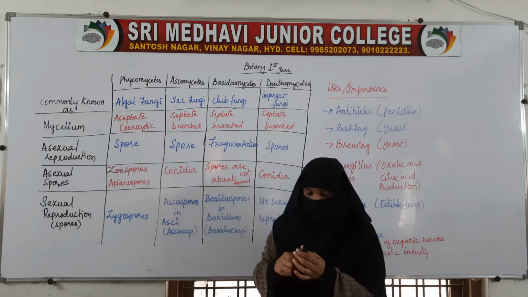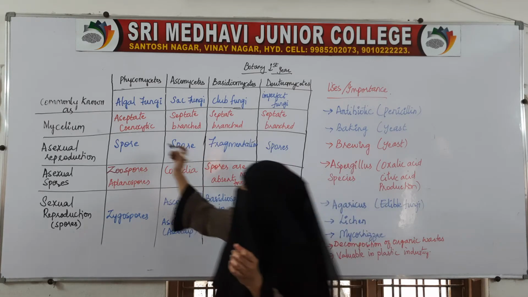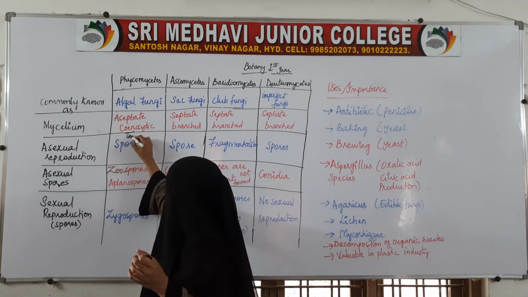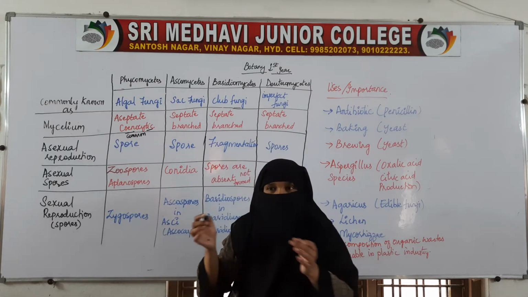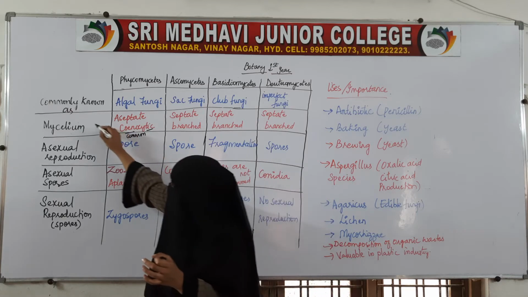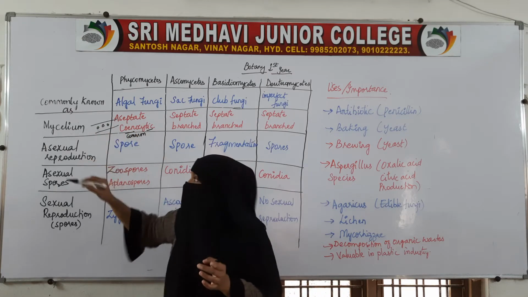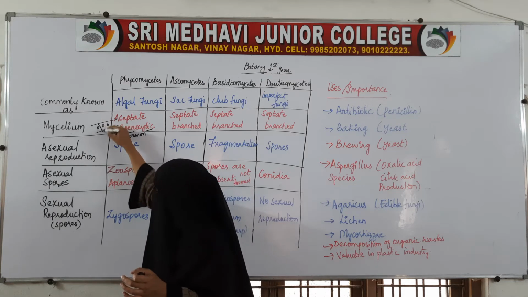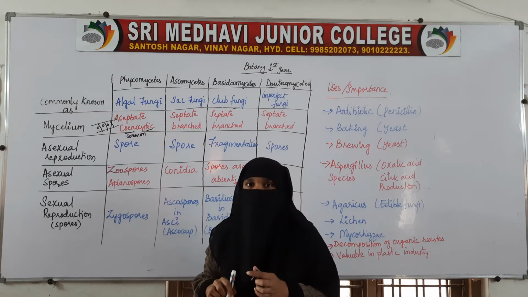And cenocytic. What do you mean by cenocytic? We have already discussed this. Ceno is common. Cytic is something related to the cell. So, here in the long common cell, we have many nuclei and there are no divisions.